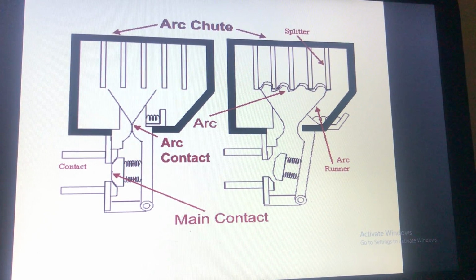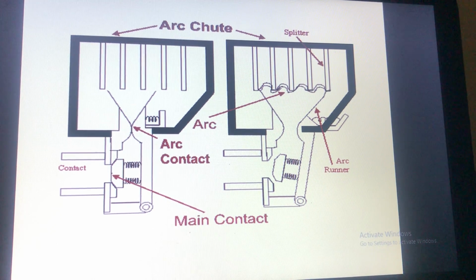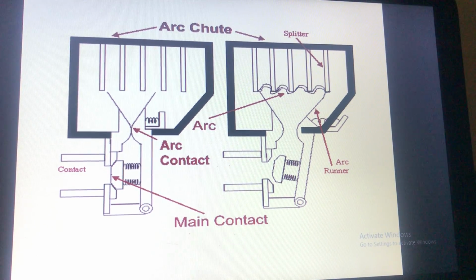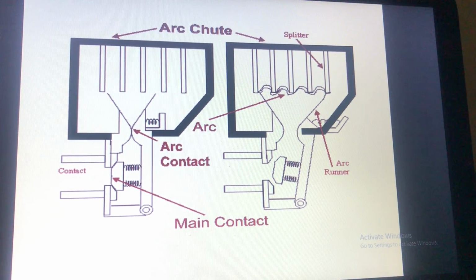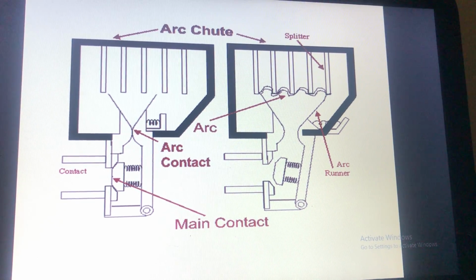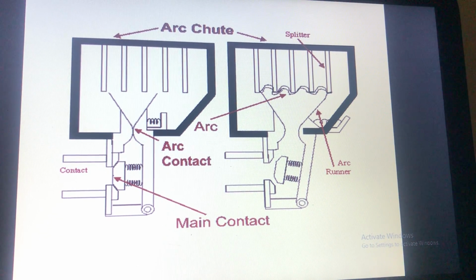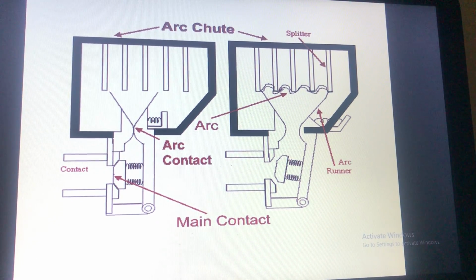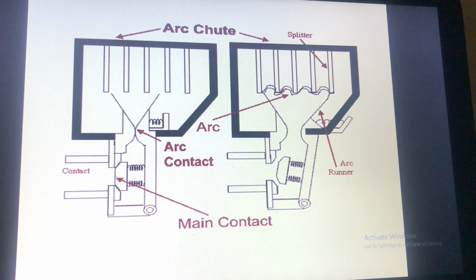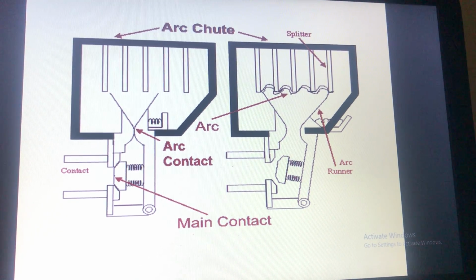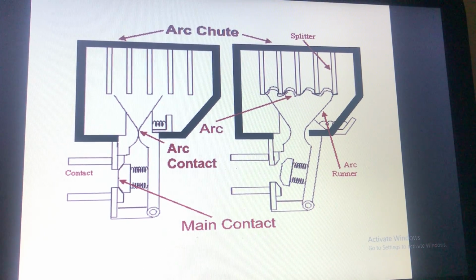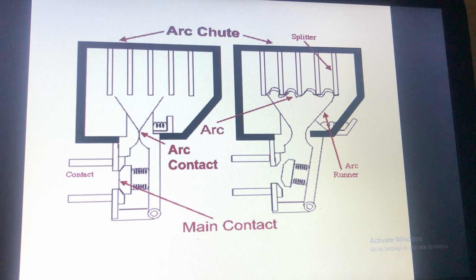Now the arc gets split by the arc chutes. Due to this, you can see in the second diagram the arc gets lengthened, its length will increase. Due to this, the resistance of the arc increases, so it gets extinguished. It results in the extinction of the arc. So this is the air brake circuit breaker.